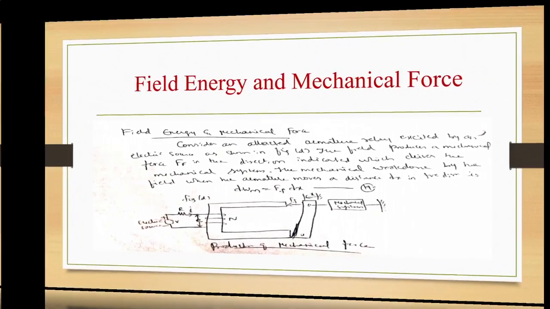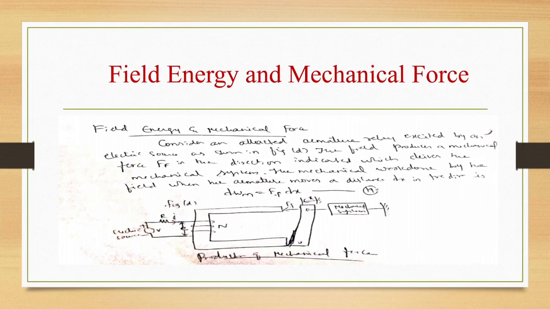Now let us see the field energy and mechanical force. Consider an attracted armature relay excited by an electric source as shown in the figure. The field will produce a mechanical force Ff in the direction indicated, which will drive the mechanical system. Mechanical work done by the field when the armature moves a distance dx in the positive direction is dWm equal to Ff dx. So we are seeing how much mechanical force is produced.